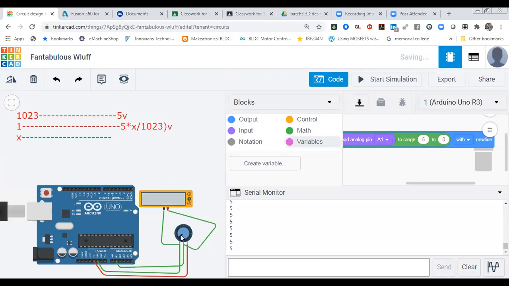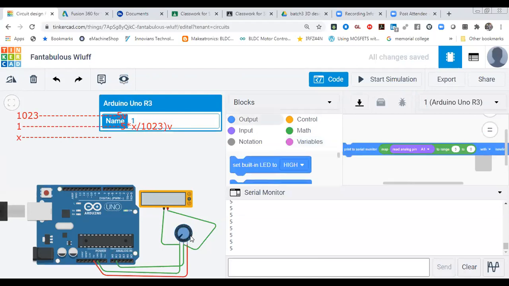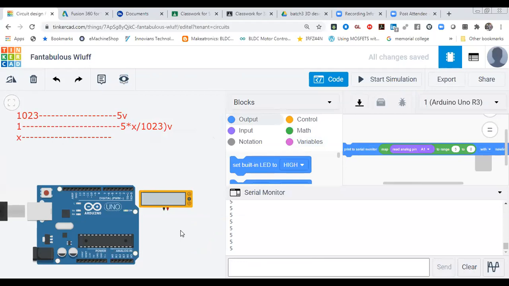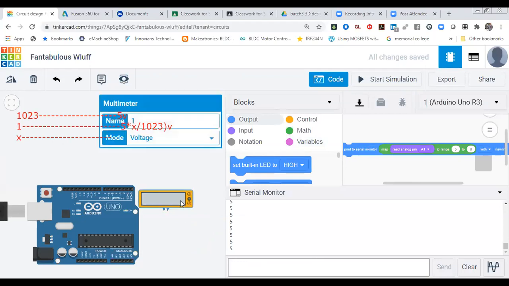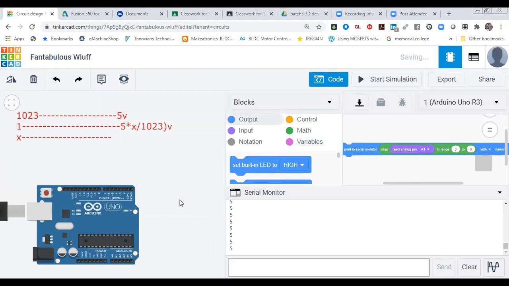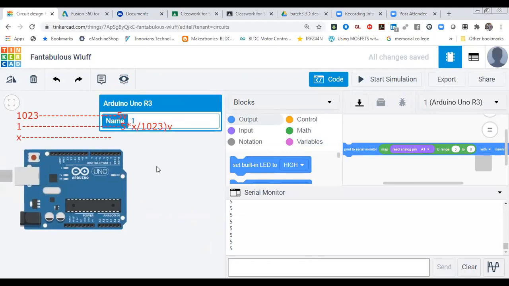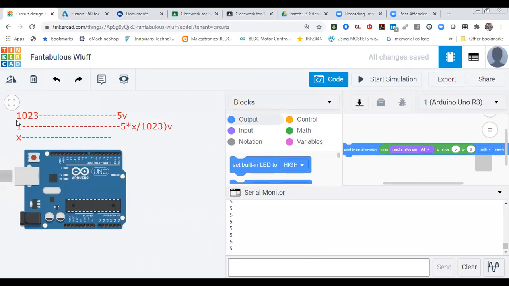Yes. So after reading that, now we have to use the LDR sensor. If you have to make any kind of project based on LDR, how can you make it? For example, I'm sharing with you an automatic street light. How can you make that automatic street light? That is very important. For that you have to use the LDR sensor. So I'm going to use the LDR sensor over here. How can you use it?